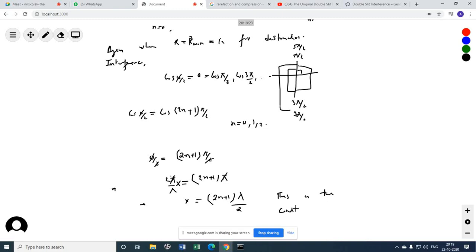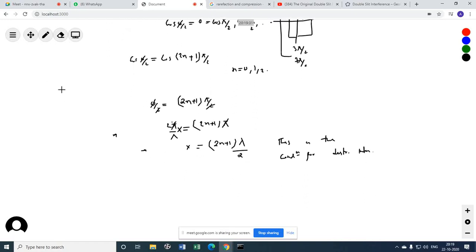This is the condition for destructive interference. Okay? So whenever, in this case, R will be 0.